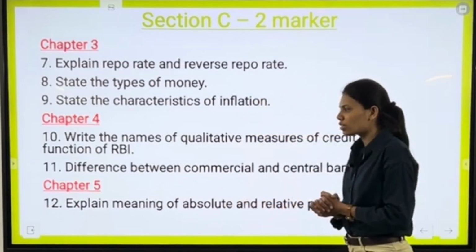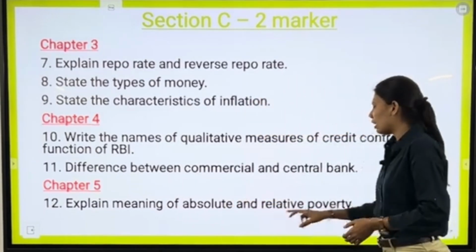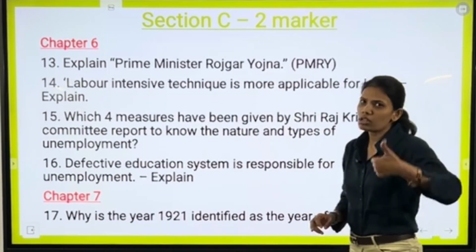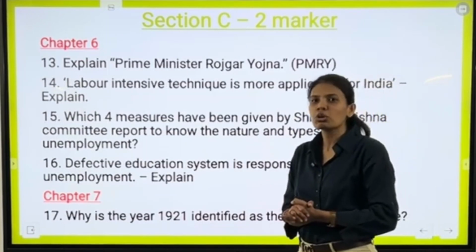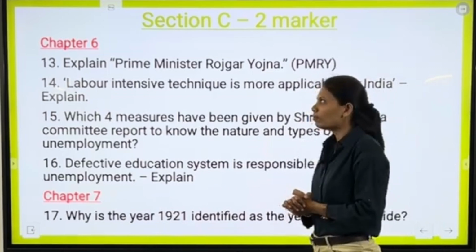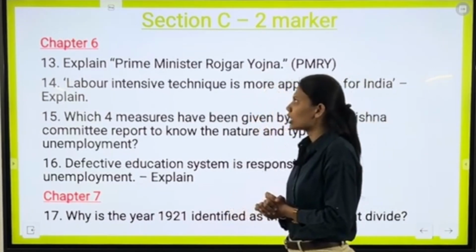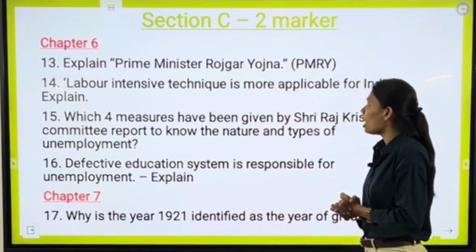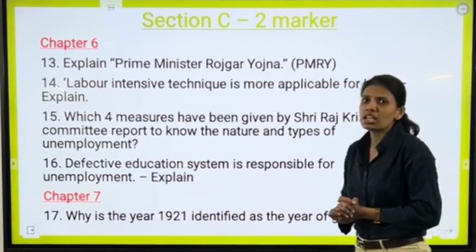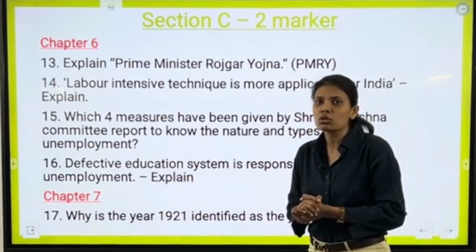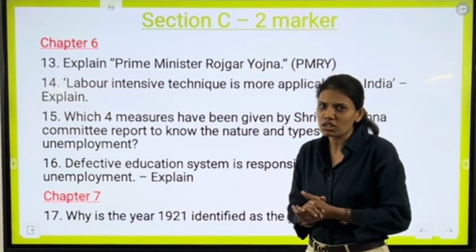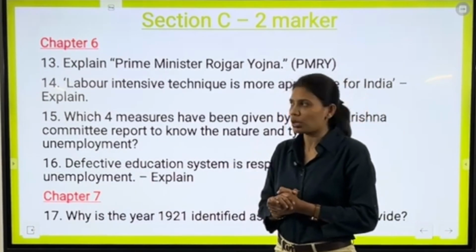Our first question is explain meaning of absolute and relative poverty, which is also one of the most important questions, and you should not forget to do this question. Next, from chapter number 6, we have our first question as explain Prime Minister Rozgar Yojana PMRY. Yojanas are being asked in your examinations. You might have seen in your school examinations also. So do not skip this question.